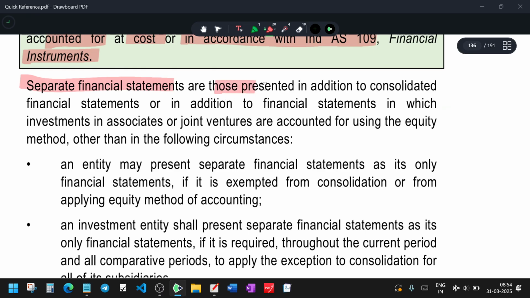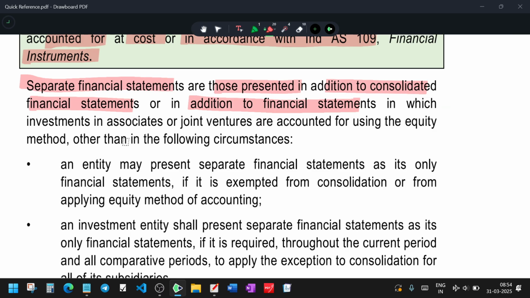Separate financial statements are those presented in addition to consolidated financial statements, or in addition to the financial statements. So these separate financial statements should be in addition to the consolidated financial statements. You can't say, I have provided consolidated financial statements, so the separate financial statement is not required.